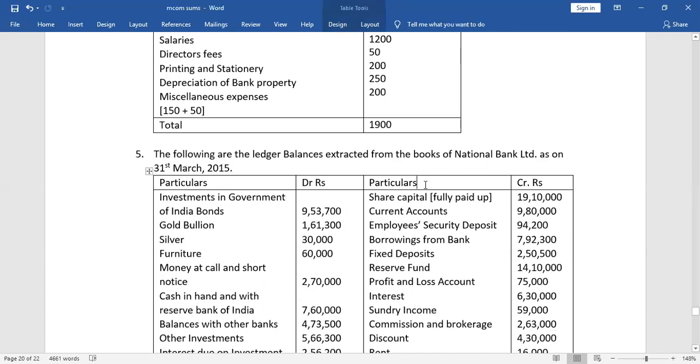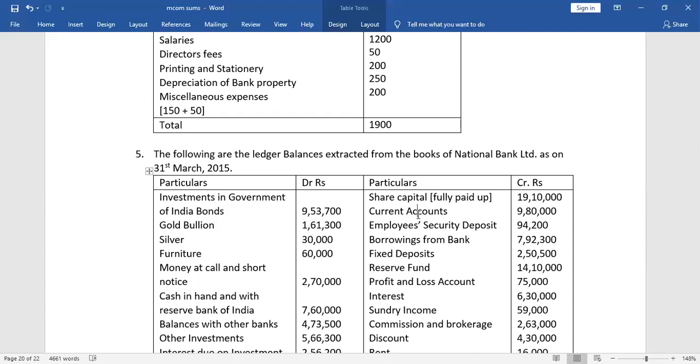Share capital. Share capital will come in the capital schedule. Then we have current account. Current account is a way to accept deposits. This is a medium by which the banks accept deposits. So current account comes under the schedule of deposits.